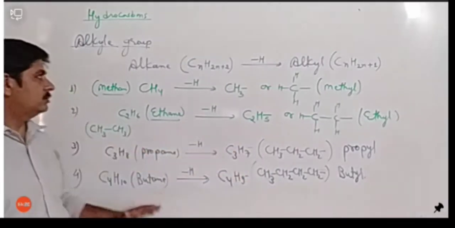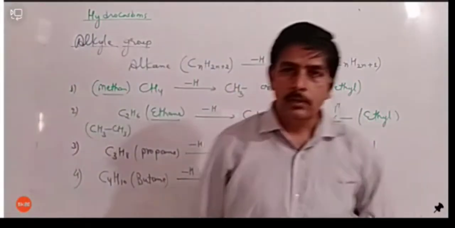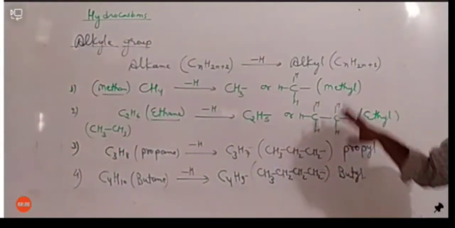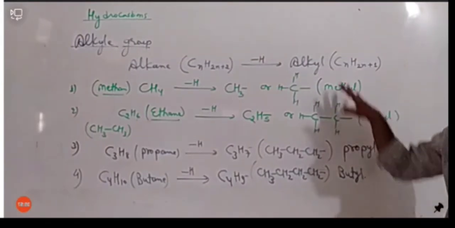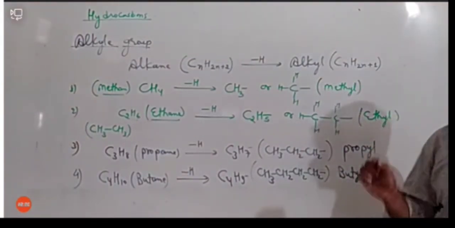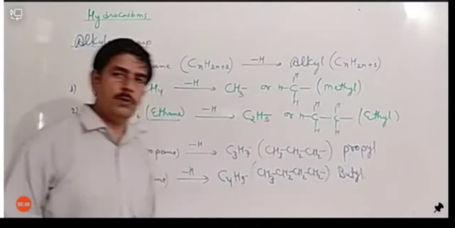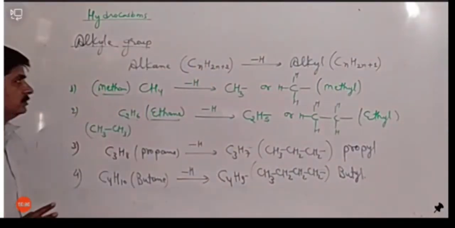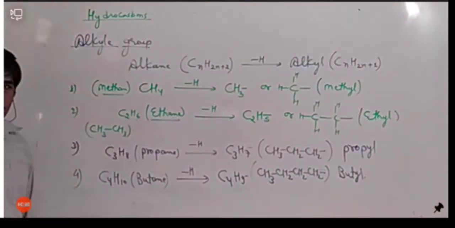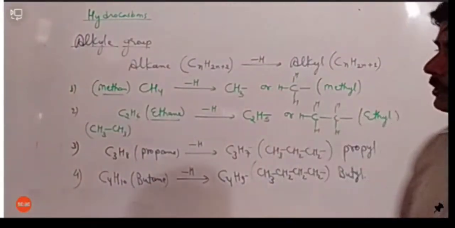So alkane becomes alkyl. This is something you have to remember. So always there is one free valency in these alkyl groups, on which any functional group can be attached. Some other group can come and attach there. Okay. It is all about alkyl group. So I think alkyl group is clear to you. Let's move ahead.